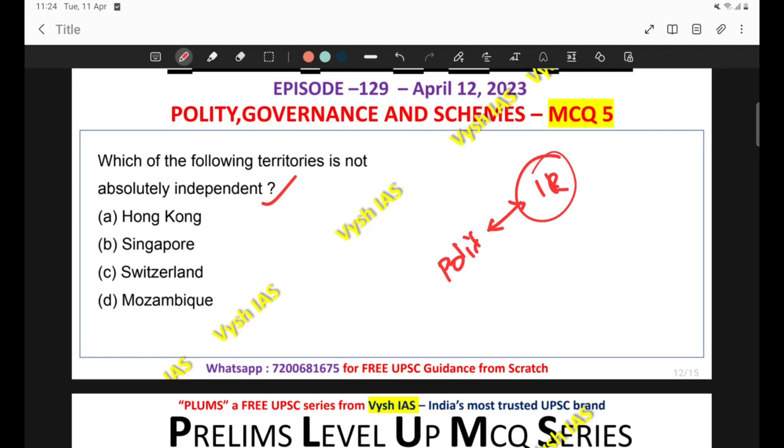If you see the options, Hong Kong, you can see that it is a territory of China only, so it is not an independent territory. These kind of basic commonsensical knowledge which is recurring in news items, you should be aware. These are coming frequently in news. So here the correct answer is A. The other three countries are absolutely independent only, like us. India is an independent republic. The other countries, Singapore, Switzerland, Mozambique, all have their own machinery of government. But Hong Kong is not independent, it is part of China.